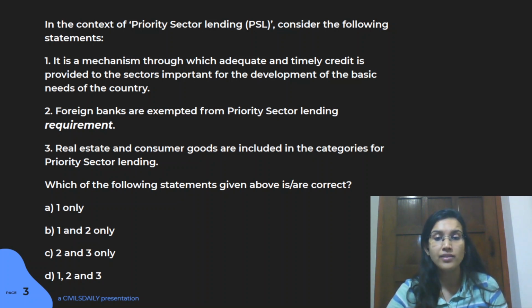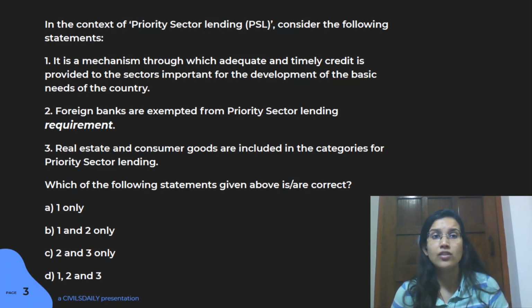Even foreign banks are supposed to make sure that they set aside a certain amount of their net profits and credit to be kept for this particular vulnerable section. So obviously the 40% limit is being decided right now by priority sector lending. So yeah, foreign banks have to follow the same set of regulations that are there for the domestic banks. So this particular statement is wrong.